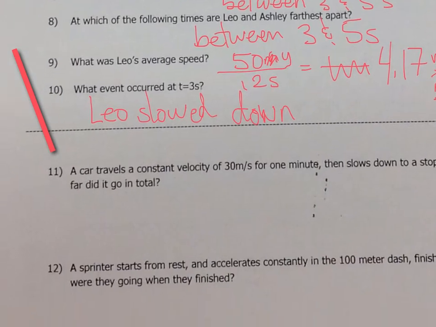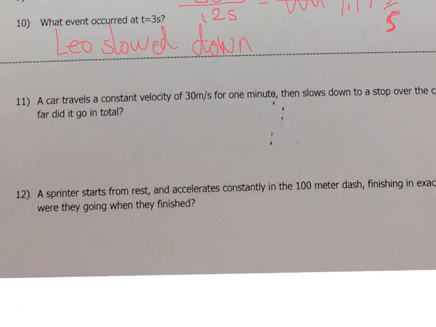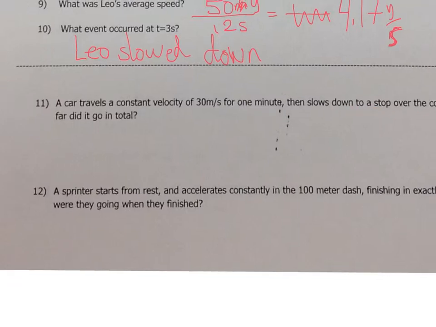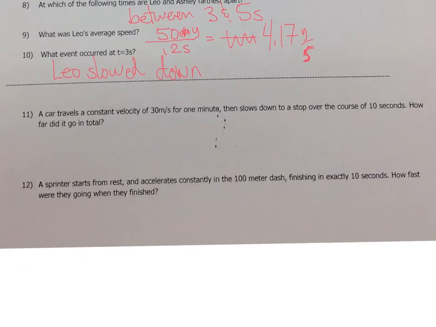Next up, we have these two questions. I wonder if I could get this thing out of here. Ooh, cool. All right. A car travels at a constant velocity, so we're looking at number 11. This is kind of a free response. Car travels at a constant velocity of 30 meters per second for 1 minute and then slows down to a stop over the course of 10 seconds. How far did it go in total?